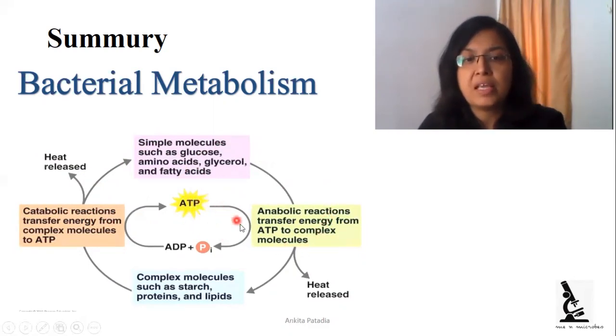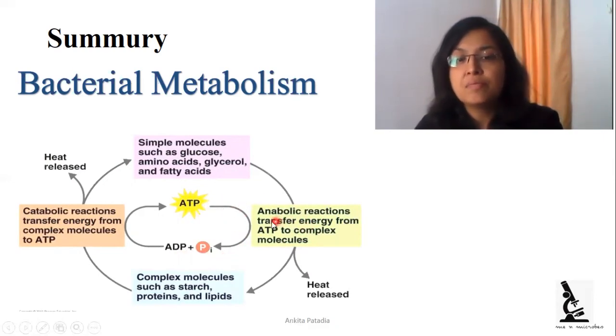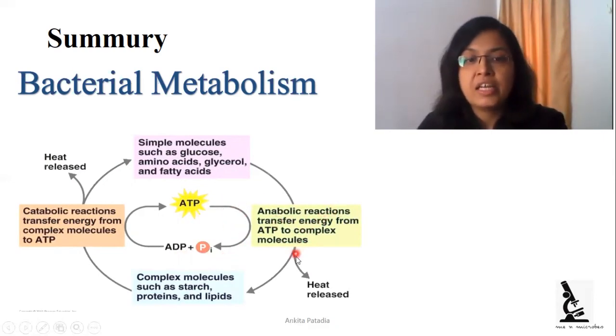Here the ATP is utilized and produces ADP and a phosphate molecule. So we are using energy in the anabolic reaction. Heat is released and complex molecules such as starch, proteins and lipids are produced.